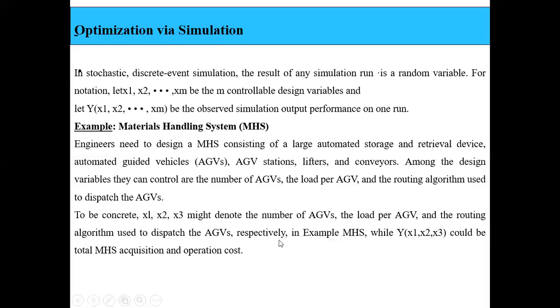So this particular output performance can be based on the total MHS acquisition and operation cost. That means they are taking these inputs as variables, right? So I am performing a simulation in order to see what is the total material handling system acquisition, and what is the operation cost of this particular system, right? So this is one example for optimization via simulation.